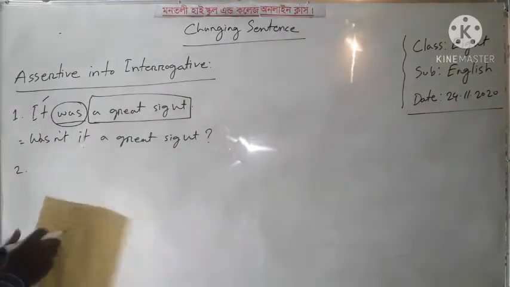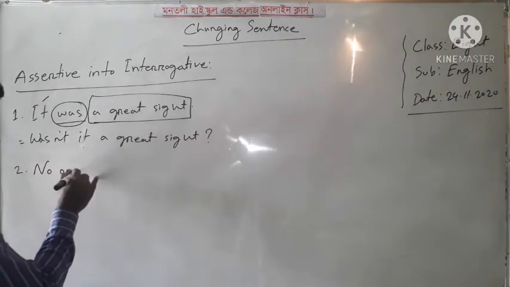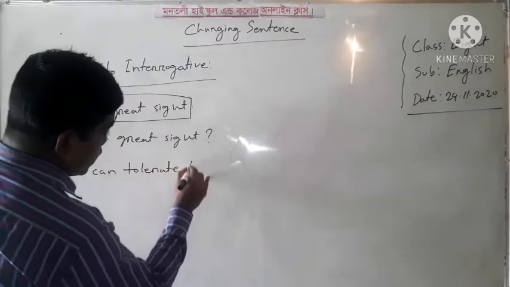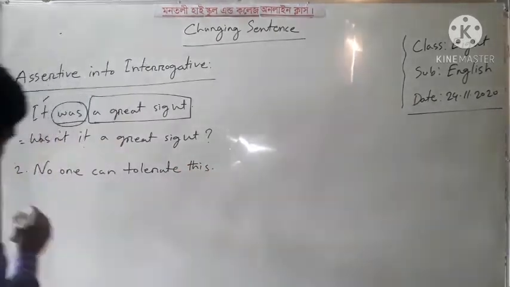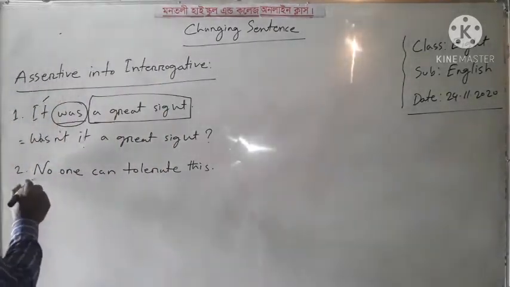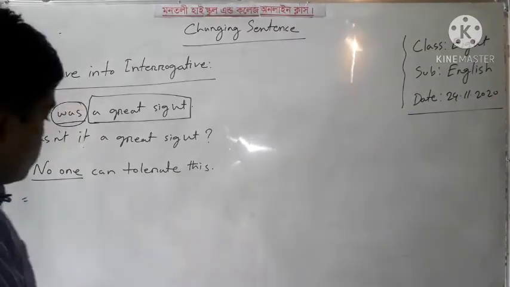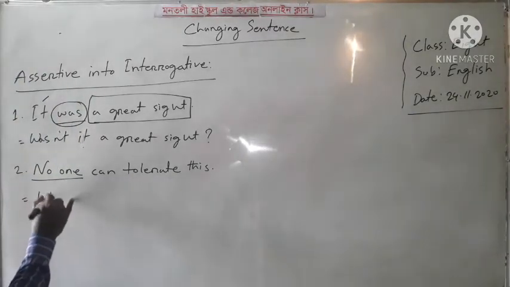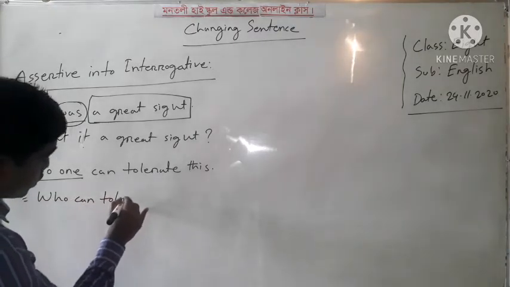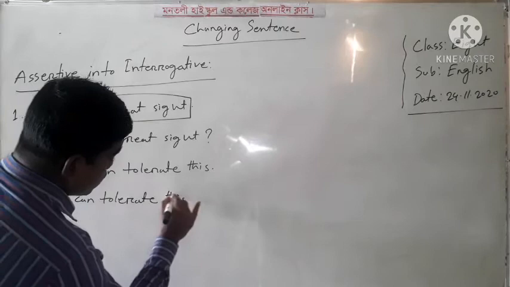Okay, dear learners, now we are going to number 2. That is, no one can tolerate this. How can we change it? If the sentence starts with no one, none, nothing, at that time we can use who at first. So now I can write, who can tolerate this?